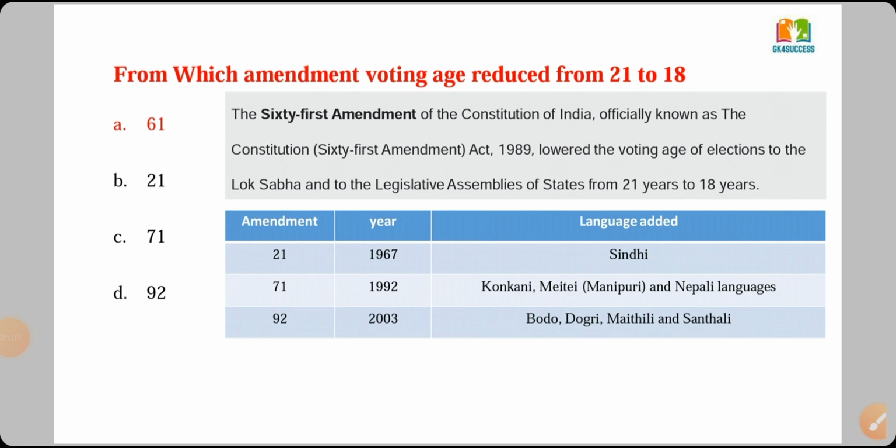And the other three amendments which I have mentioned here are related to languages. 21st Amendment 1967, Sindhi language was added into our constitution as an official language. 71st Amendment 1992, Konkani, Manipuri, Nepali languages were added. Amendment 92, 2003, Bodo, Dogri, Maithili, then Santali languages were added. Totally 22 official languages are present in our constitution. Here it is easy to remember, 21 plus 71 equals 92, so it is easy to remember the amendments related to languages.